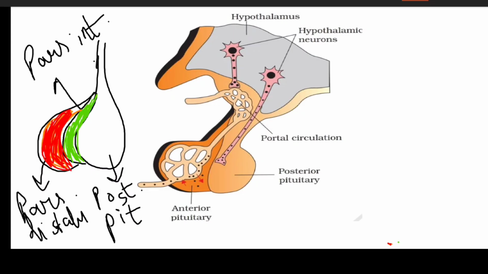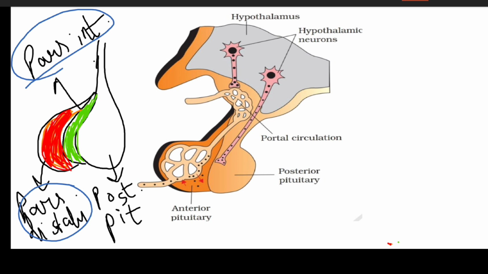The adenohypophysis consists of two portions, pars distalis and pars intermedius. The portion which is red in color is the pars distalis and the portion which is green in color is the pars intermedius.